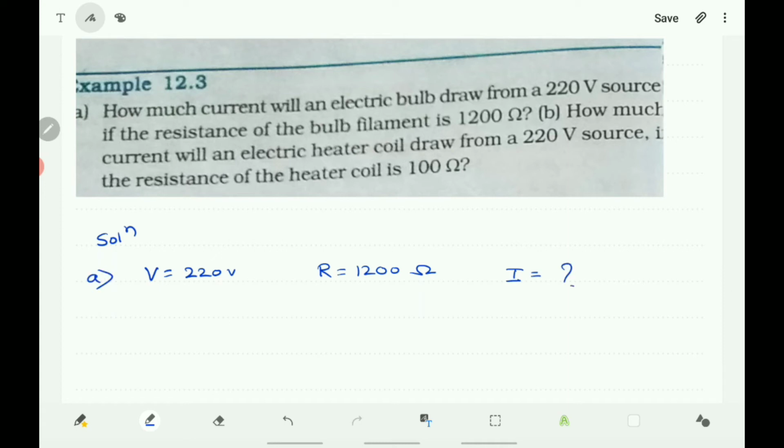So how much current will an electric bulb draw from a 220 volt source if the resistance of the bulb filament is 1200 ohms?